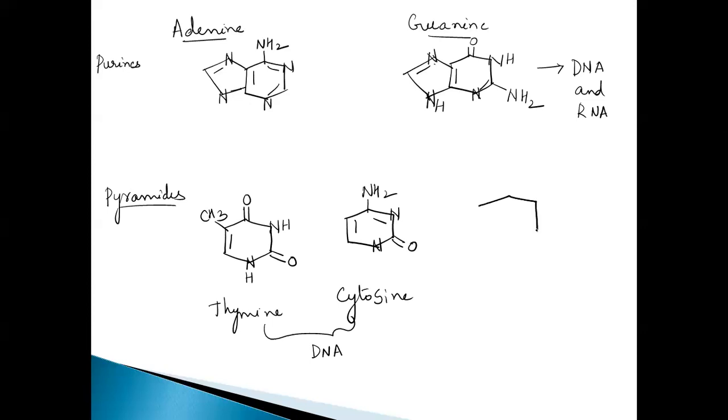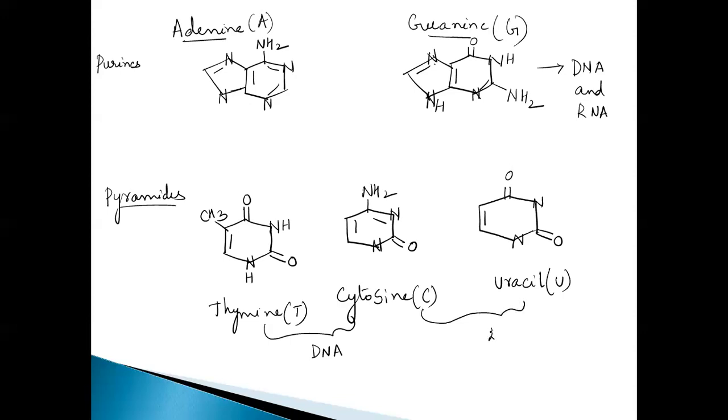But in RNA, instead of thymine, we find uracil. So what is this uracil? Again, write the 6-membered ring with nitrogens here, and only double bond O without this NH2. So this is the structure of uracil. Right. So this is represented by U, this by C, this by T, this by A, and this by G. So these two are the pyrimidine bases which are present in RNA. So instead of thymine, we find uracil.